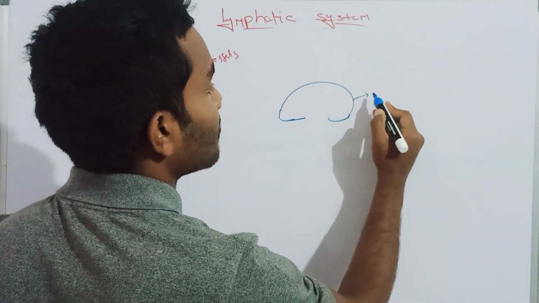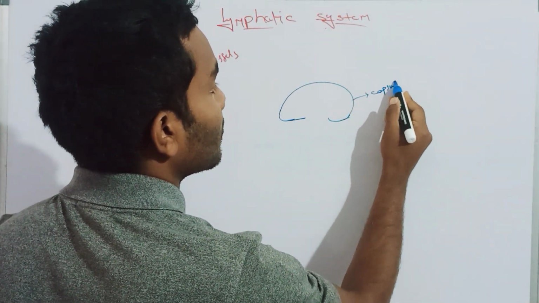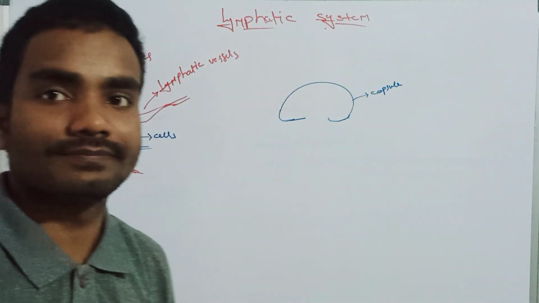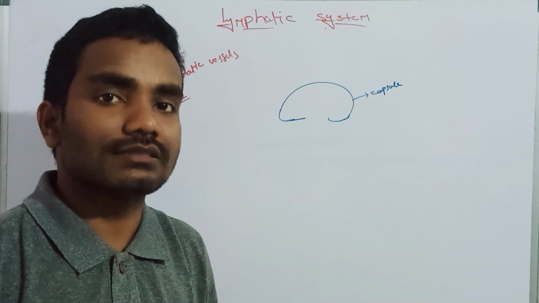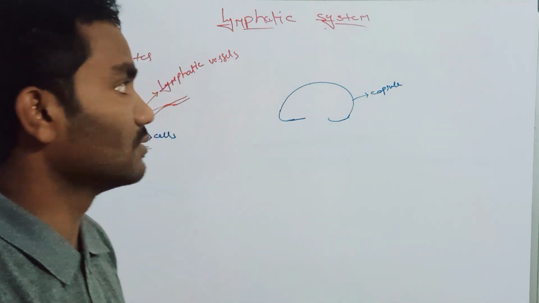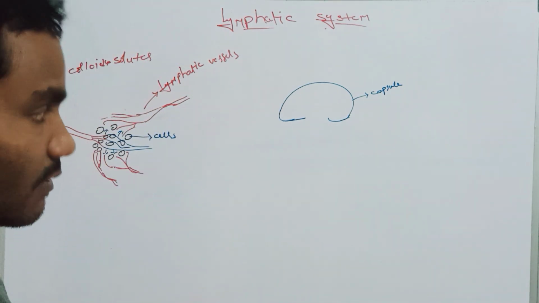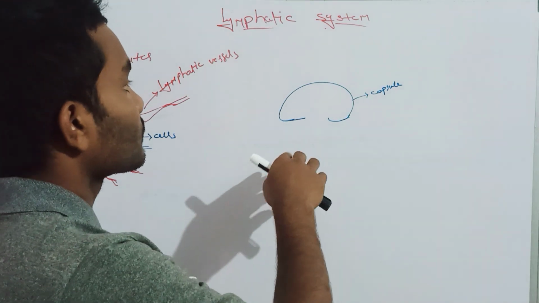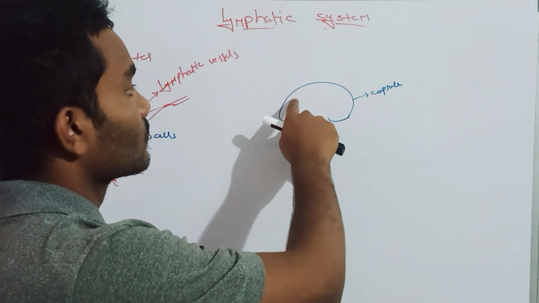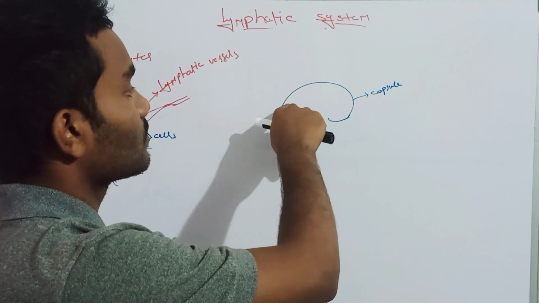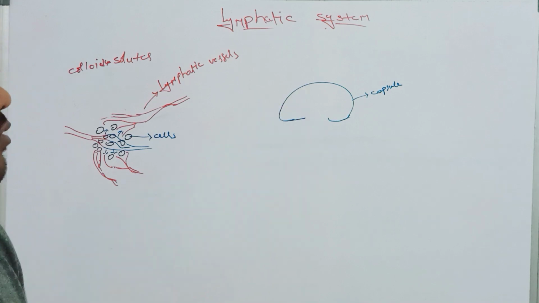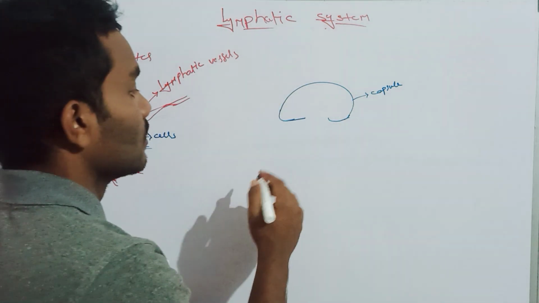What is it? Capsule. It is made up of collagen. It is connective tissue, mostly collagen. And this capsule extends a little bit inwards and forms partitions in the lymph node.